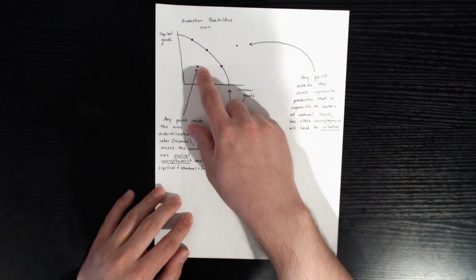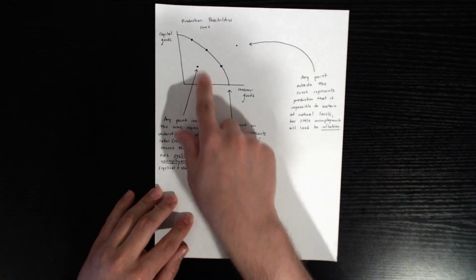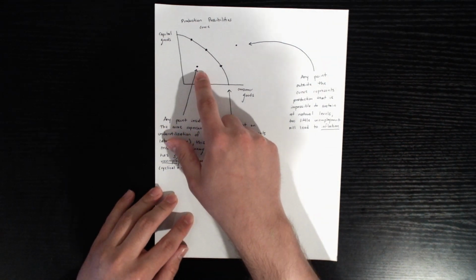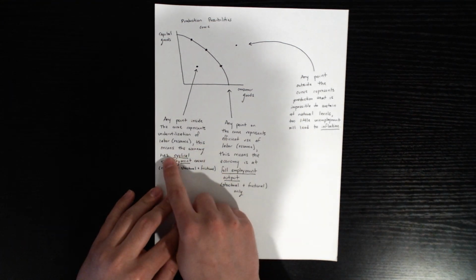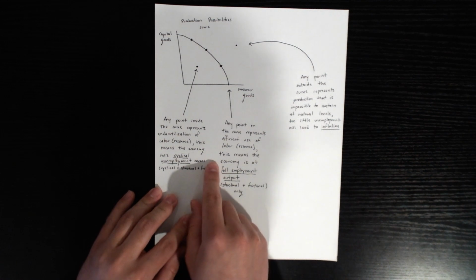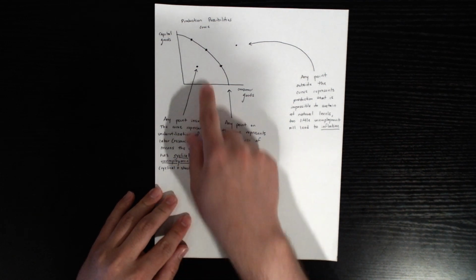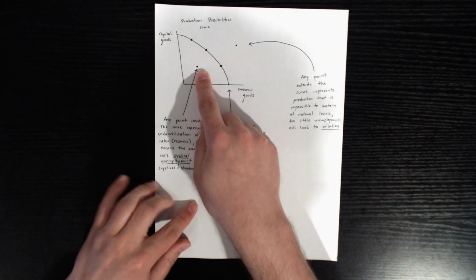If there's a point inside the curve, that shows underutilization of our resources, so basically we're not using all of our labor well. This means the economy has too much unemployment, extra cyclical unemployment, which means cyclical plus structural plus frictional, too much. So we're underutilizing our labor.